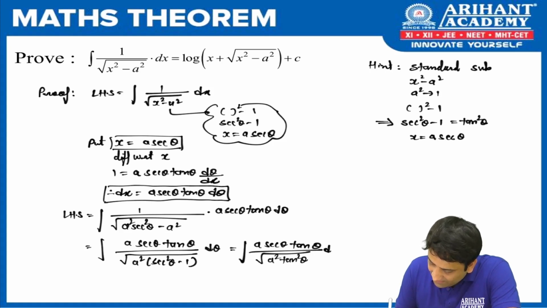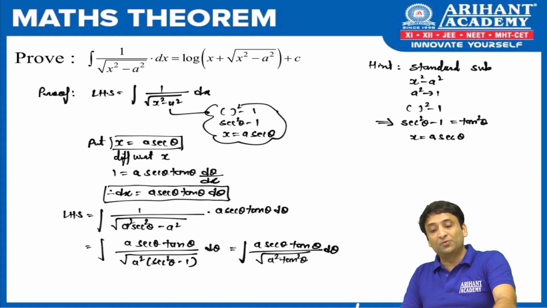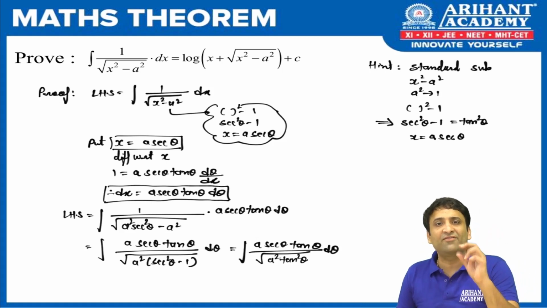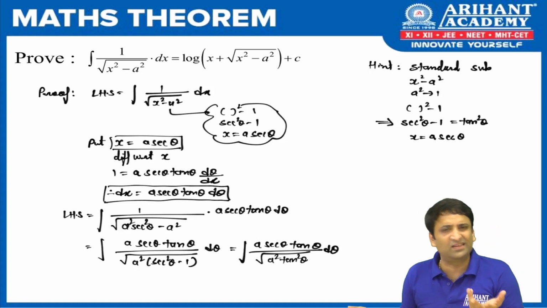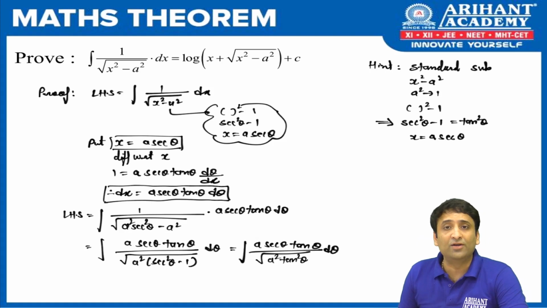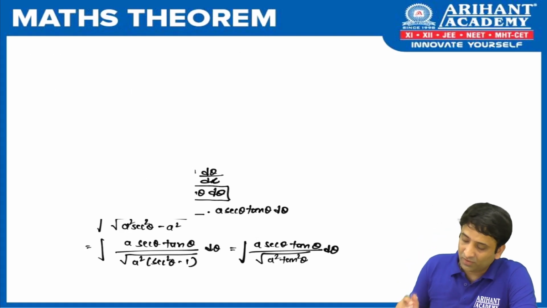Fine. So compared to the previous proofs, what is different? The difference is we are having a root in the denominator. Just take care of that. Otherwise, all the process is the same. Fine. So if I remove that root from the denominator, am I not going to get a tan theta in the denominator? Fine. So let us rewrite.